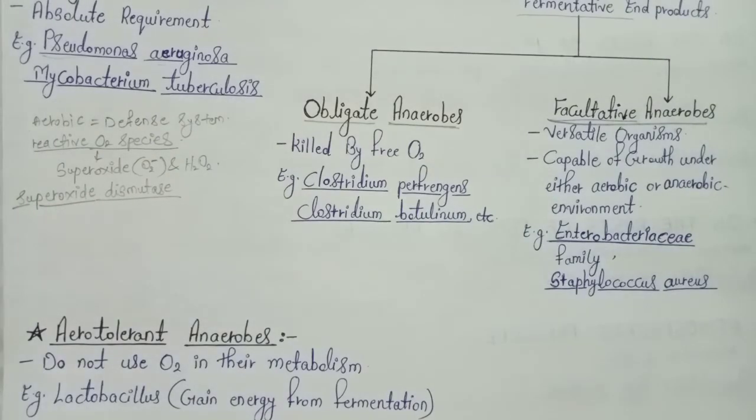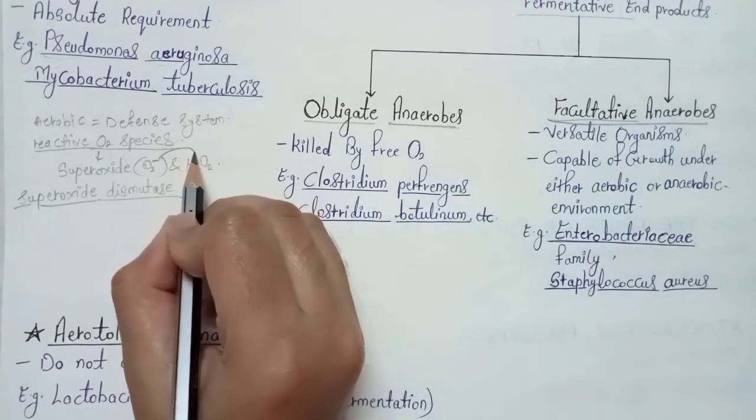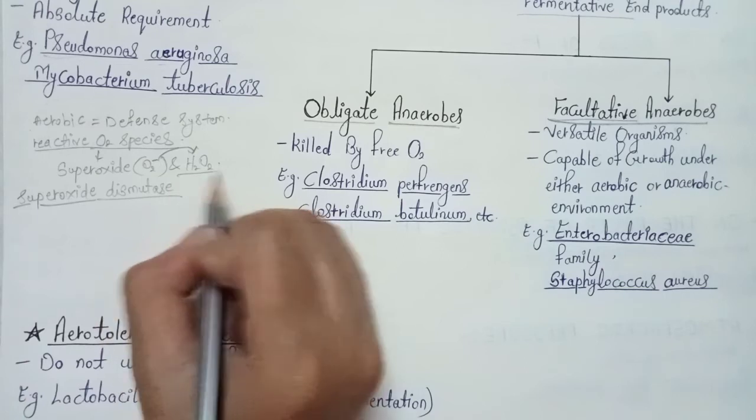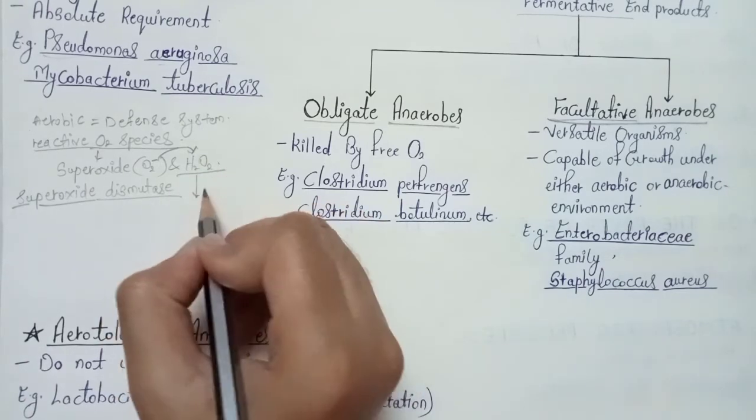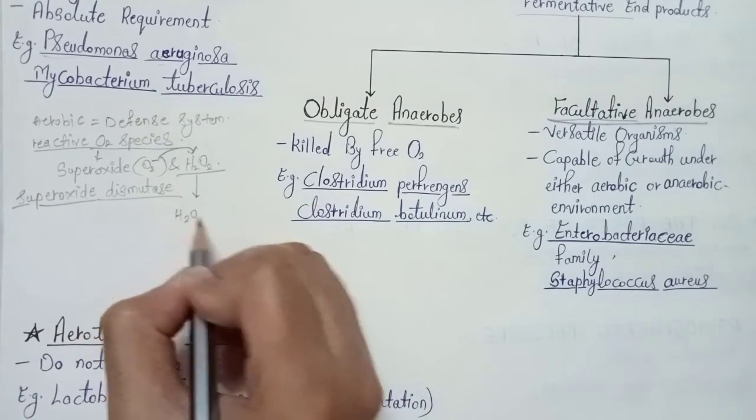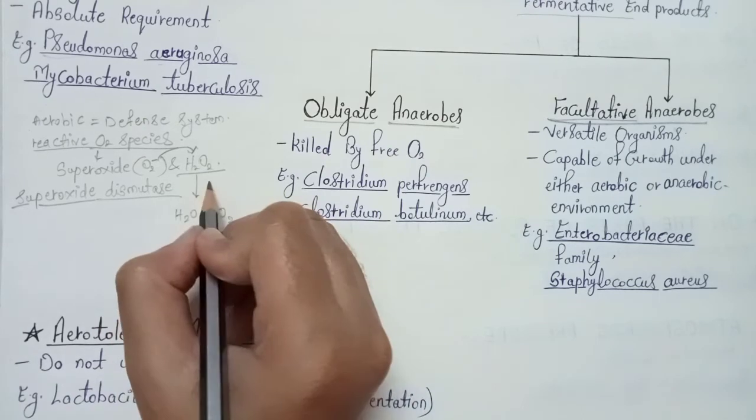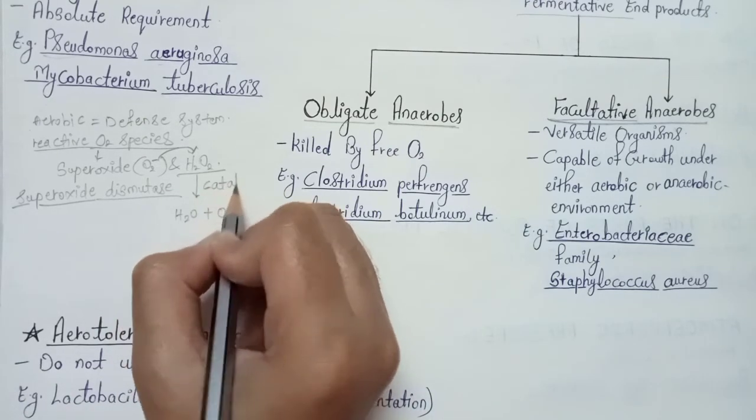So aerobic organisms have the enzyme superoxide dismutase. This enzyme detoxifies the superoxide present in the cell, which is formed by the process of aerobic respiration, and converts it into hydrogen peroxide. This hydrogen peroxide is then further broken down into water and oxygen by the enzyme catalase.